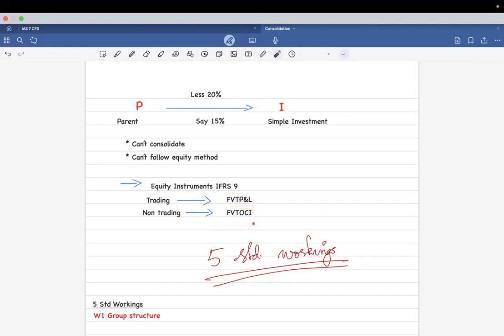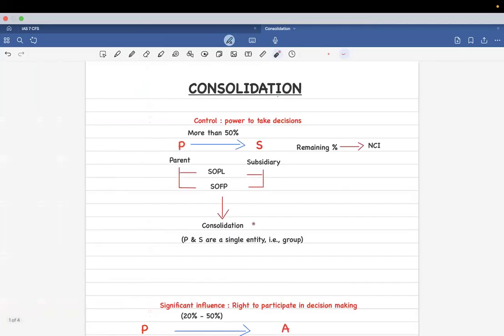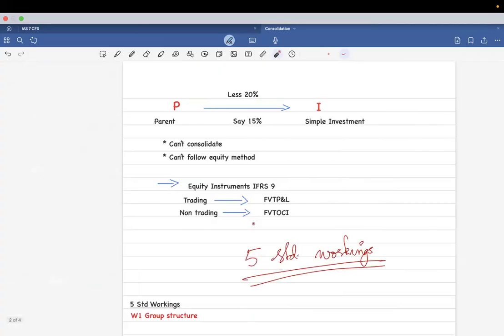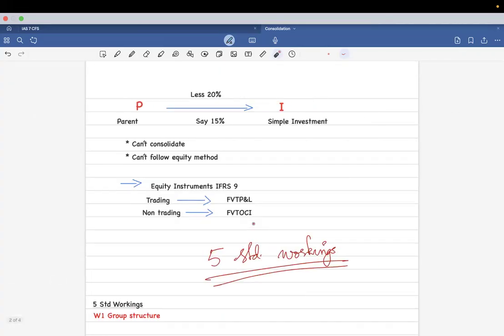So these are the three types of business combinations that you're studying for FR.